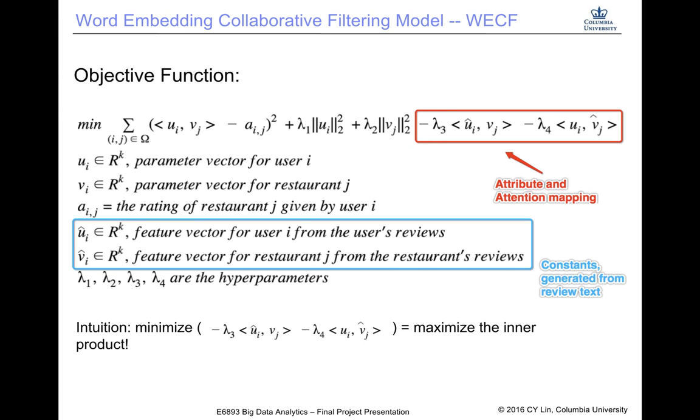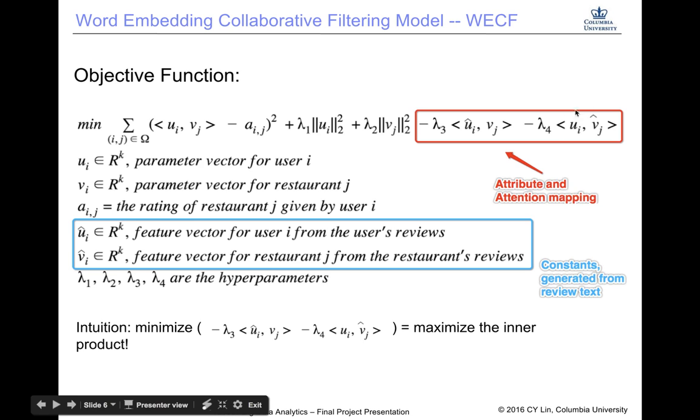Since the feature vector of user i is pre-computed from the user's review text, it is treated as constant in our objective function. To maximize the inner product, we want to encourage the latent parameter vector of item j to have positive elements at the positions where the feature vector of user i has non-zero values. This can be interpreted as we try to fit the latent parameter vector of item j to follow the user's preference.